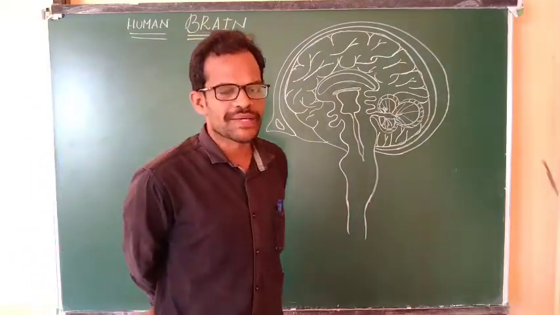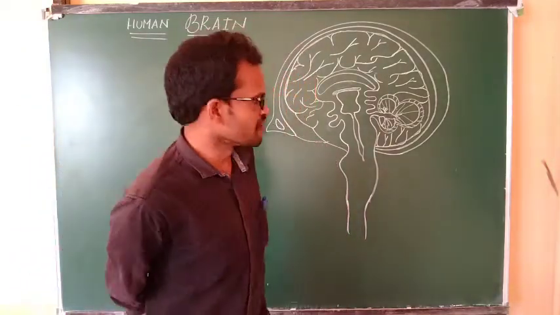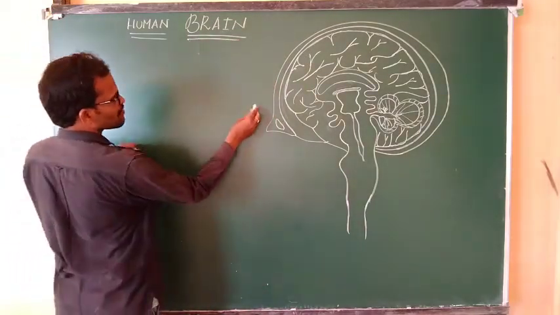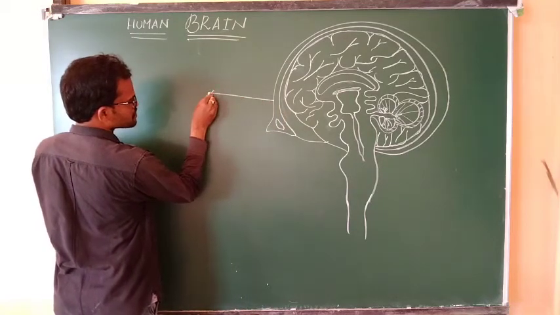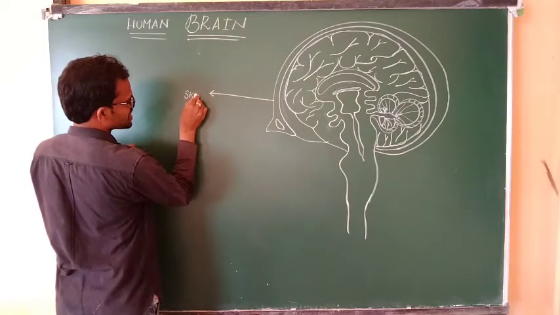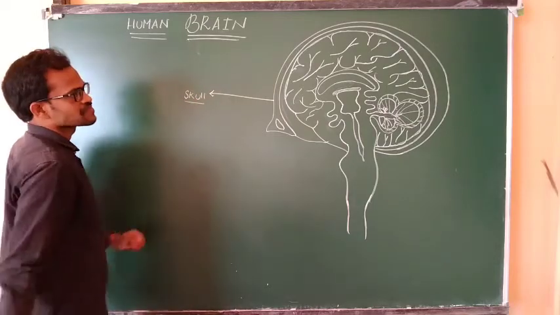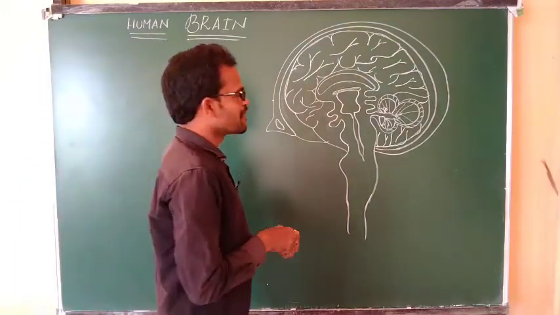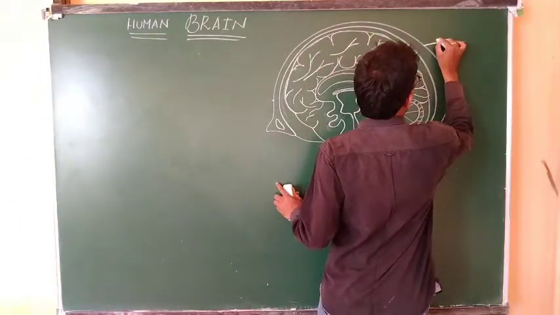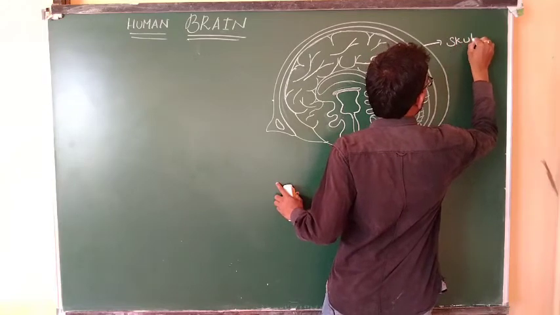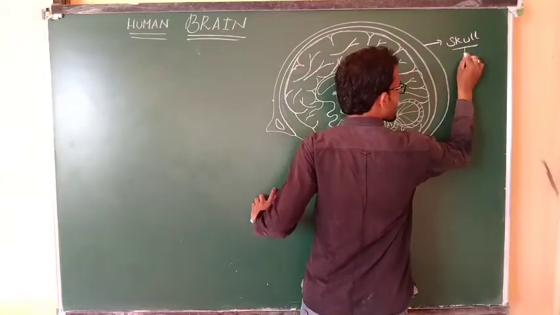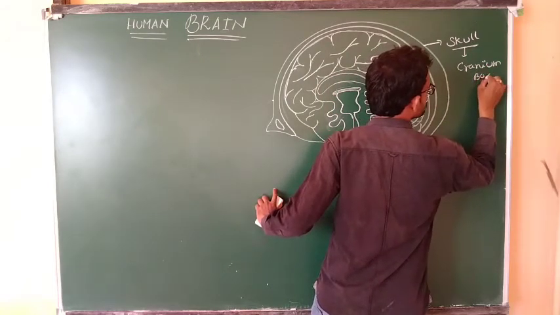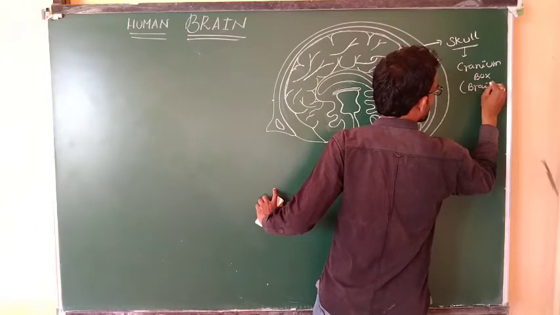If you observe the brain diagram carefully, the brain is protected by the, what is this one? Skull. It is protected by the skull, the first part of the brain diagram. This skull is known as the cranium box or brain box.